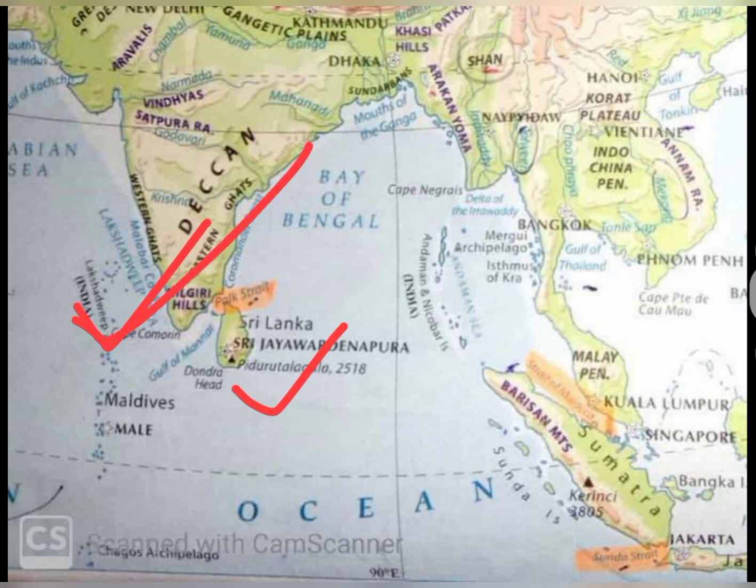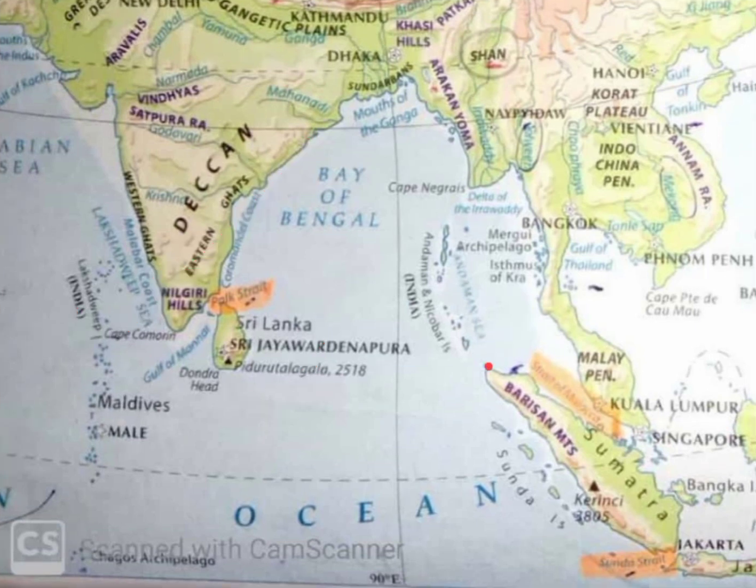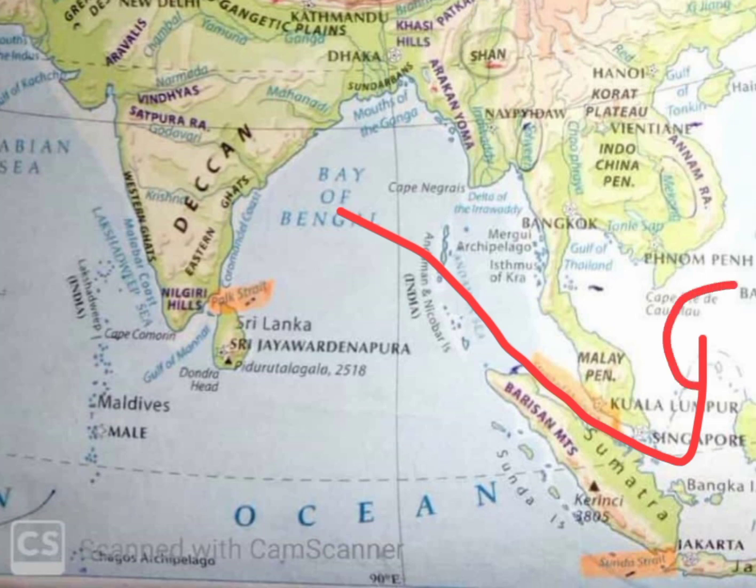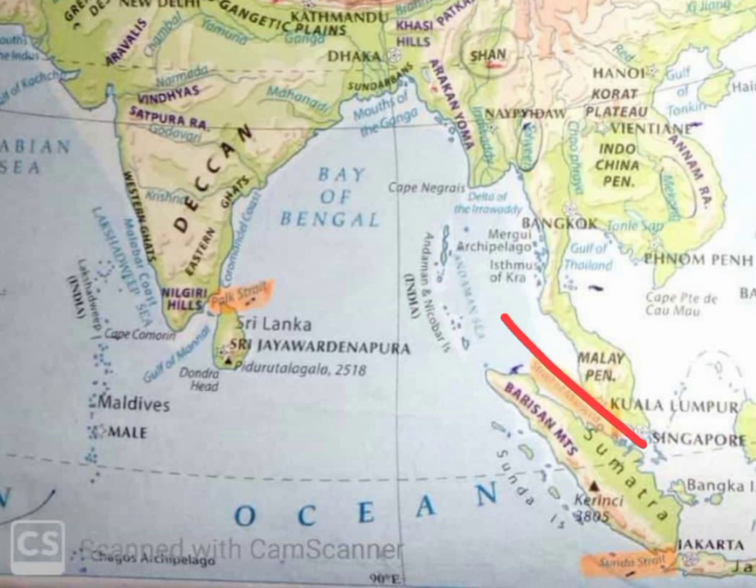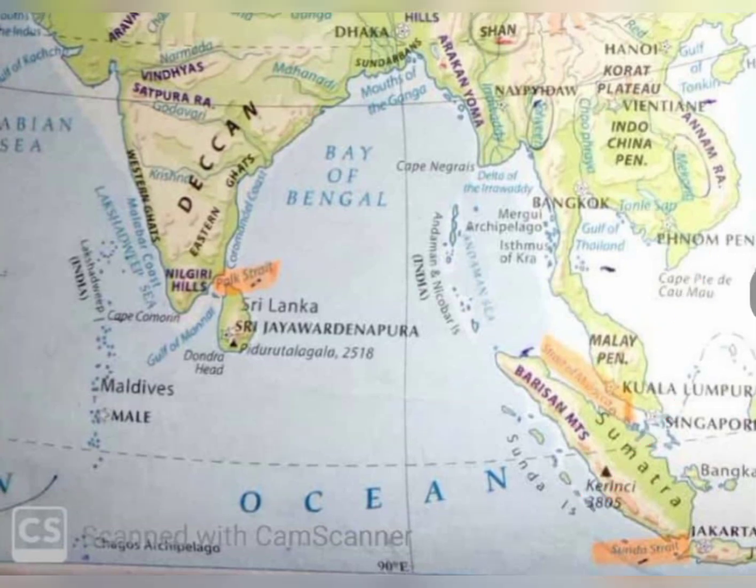Okay. So here is the Strait of Malacca. It's not that visible, but it's the Strait of Malacca, which connects the Bay of Bengal and this sea. This sea's name is the South China Sea. So the Strait of Malacca connects the Bay of Bengal and the South China Sea, or we can say it disconnects the Malay Peninsula and Sumatra Island. Okay, Sunda Strait. So here is Sumatra Island.